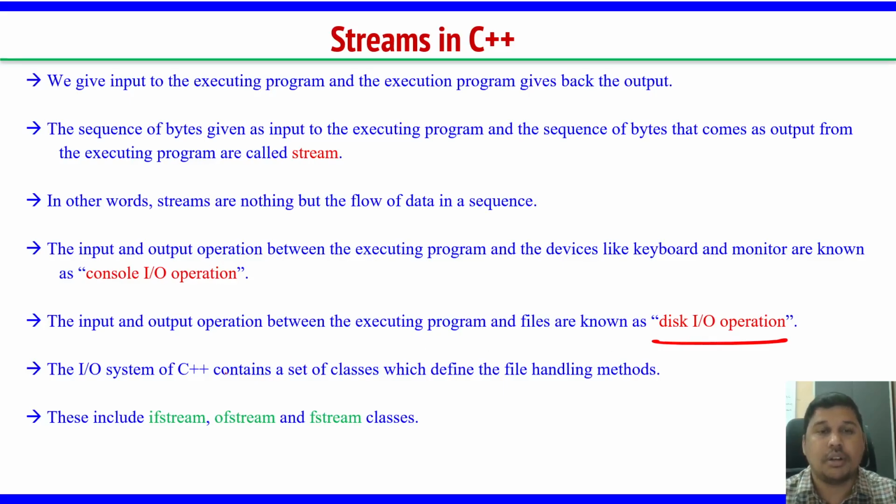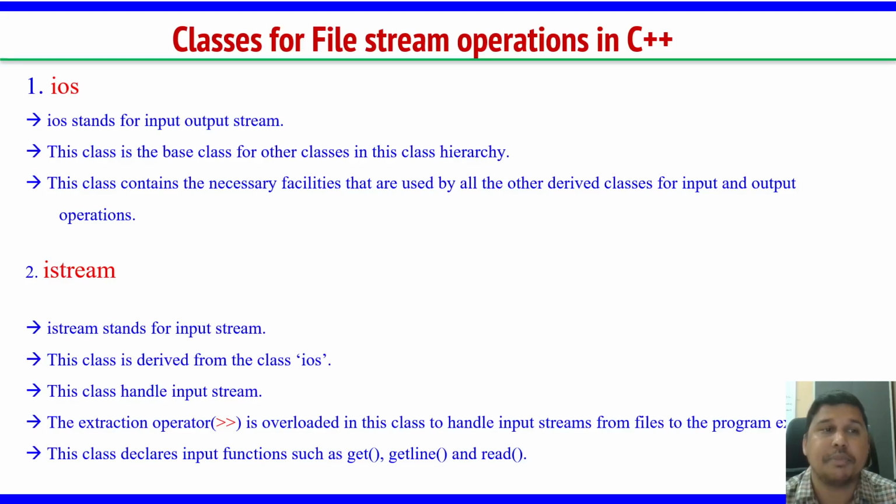Like IO stream, C++ also has many file handling classes. These include ifstream, ofstream and fstream. You have to include the fstream header file when you are writing programs with file streams. Let us understand what those streams in C++ are. The first one is IOS.